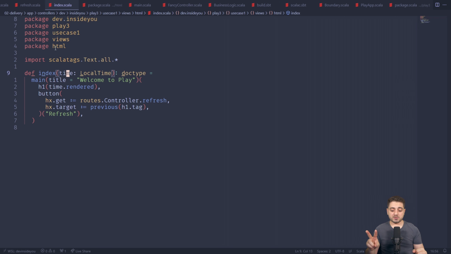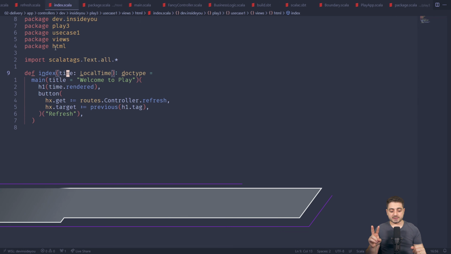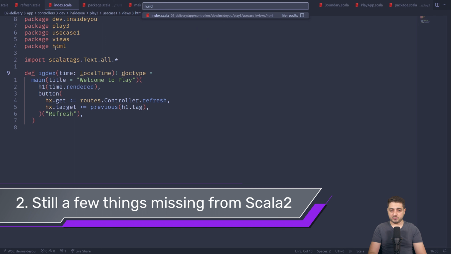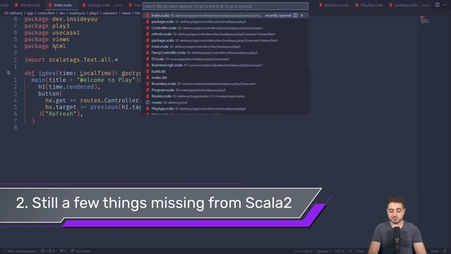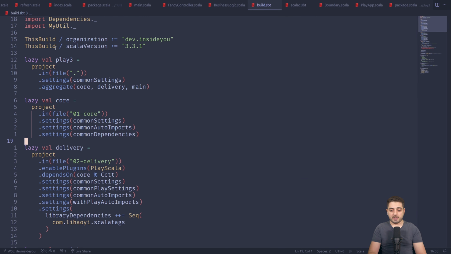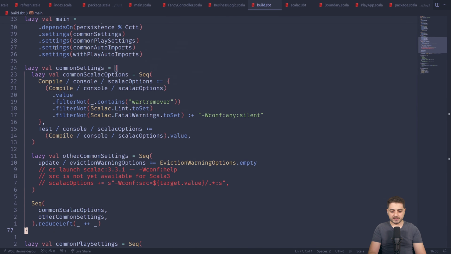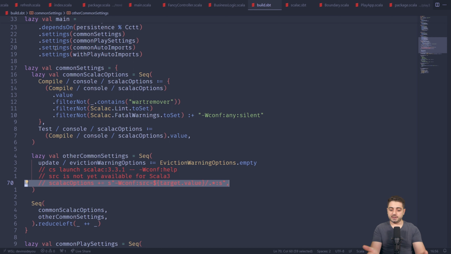And the second part is that Scala 3 finally has the wconf configuration flag that Scala 2 has, but it's not as powerful yet as it is in Scala 2. In particular, in Scala 2, I am doing something like that, which would basically silence all the linting warnings for the files that are in the target folder. And in Scala 3, this source filter is not available yet for wconf.